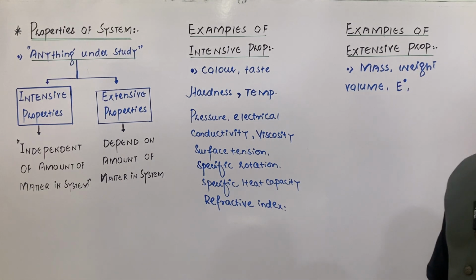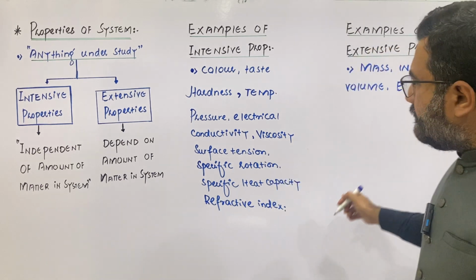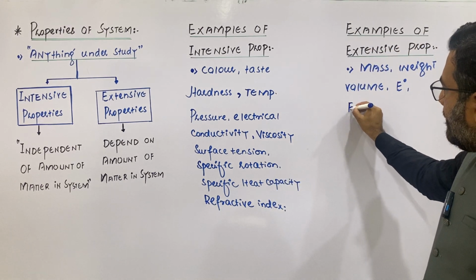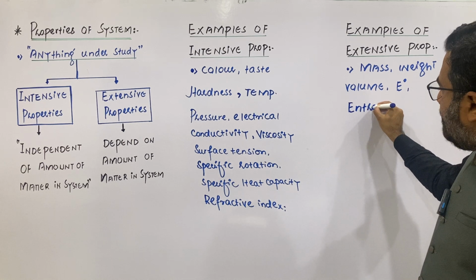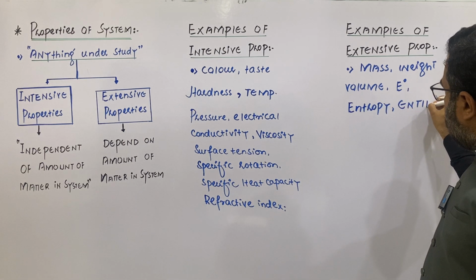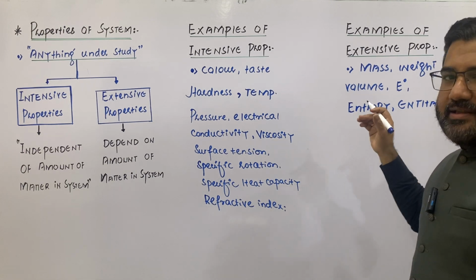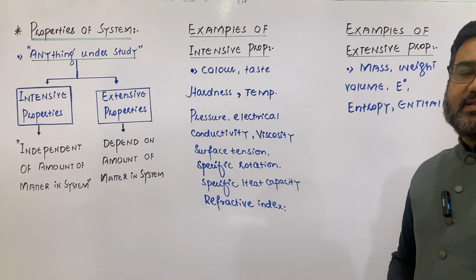There is example of the standard electrode potential, entropy, enthalpy. Enthalpy is also an example of the extensive property.